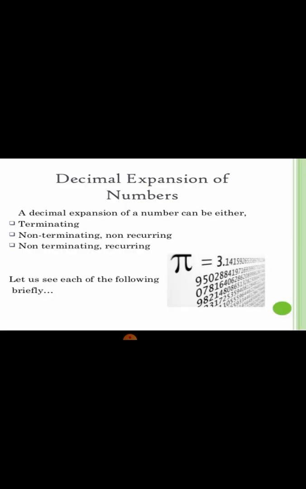Let us learn about the different types of decimal expansion of numbers. It can either be terminating, that is, ending, or non-terminating, non-recurring. Non-terminating means after division, we don't get a remainder of 0. Non-recurring: recurring is repeating, so non-recurring means the digits do not repeat. Or it can be non-terminating, recurring.